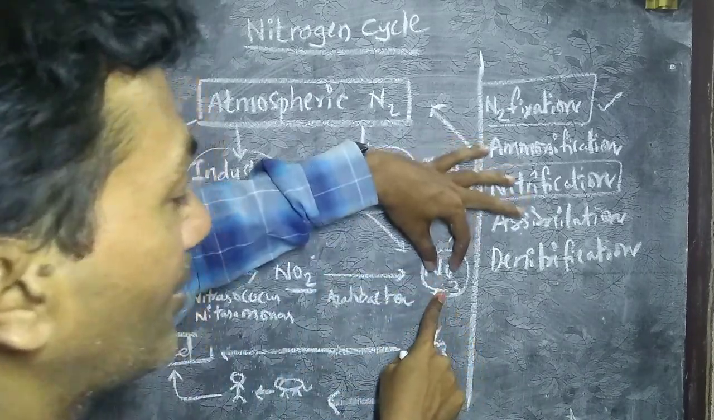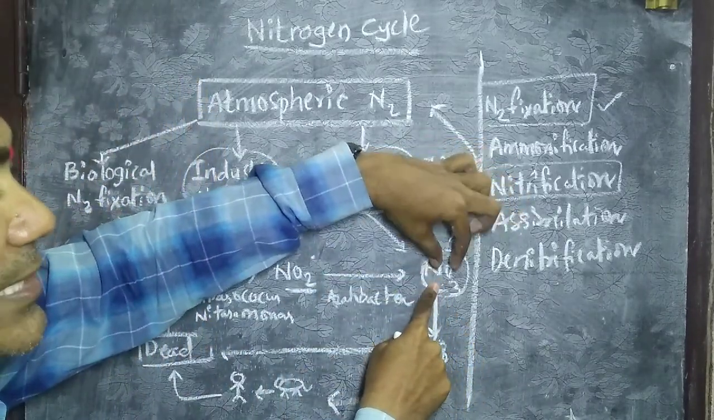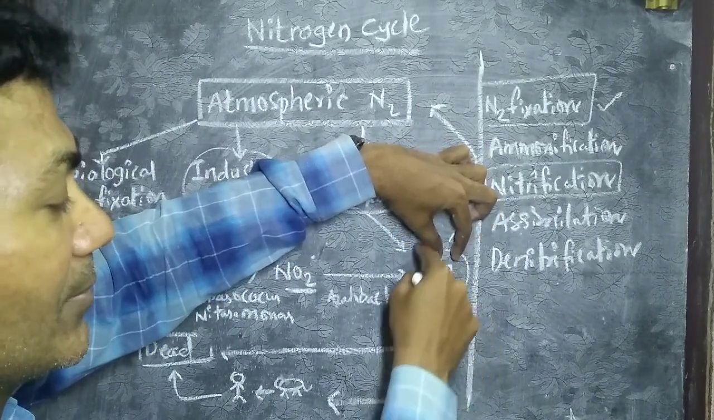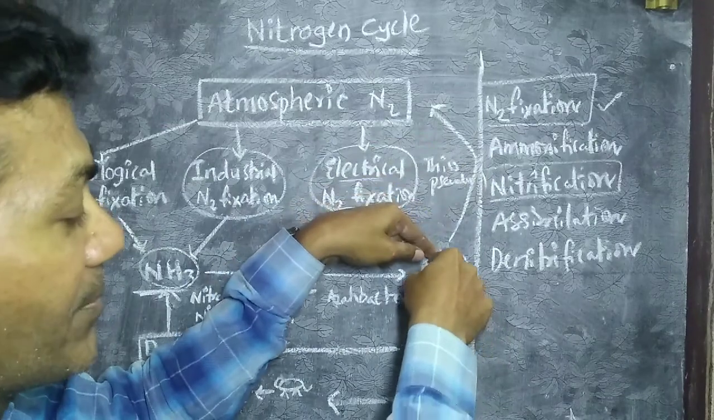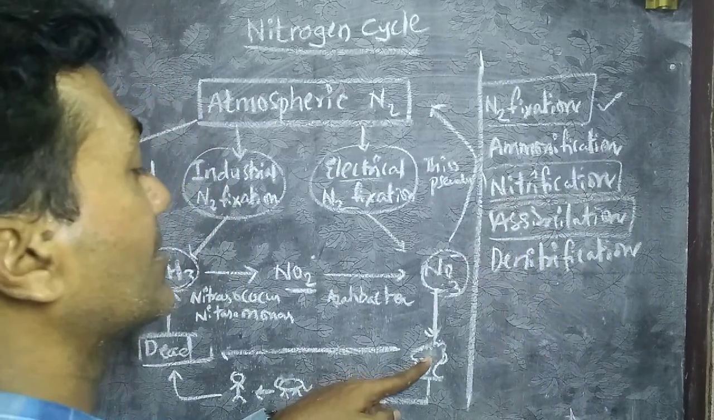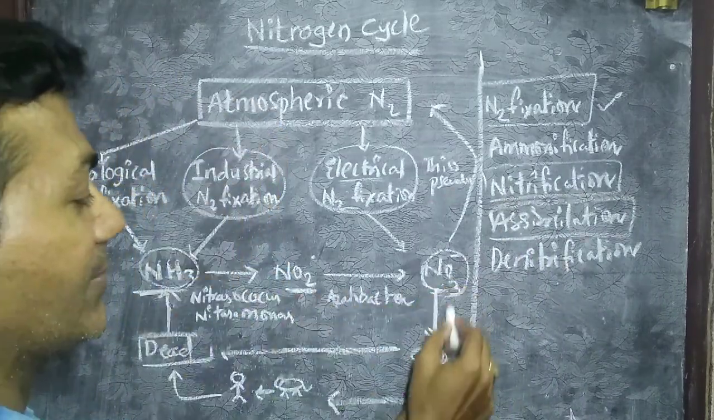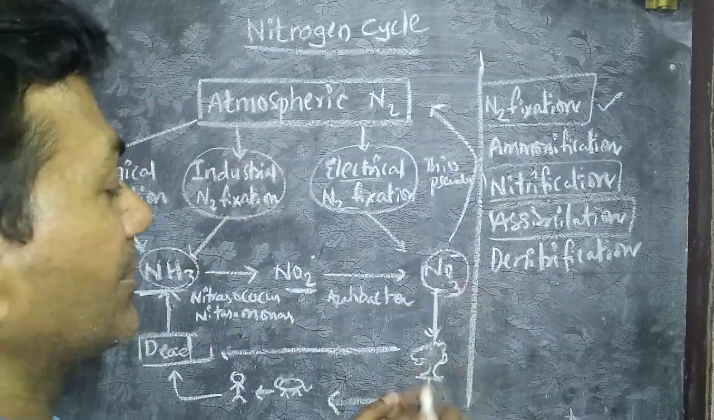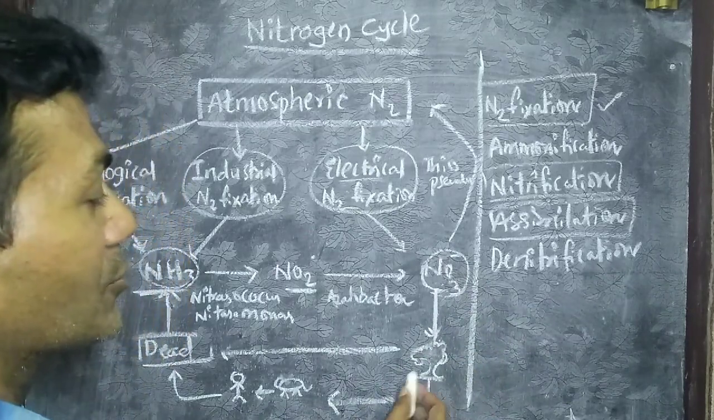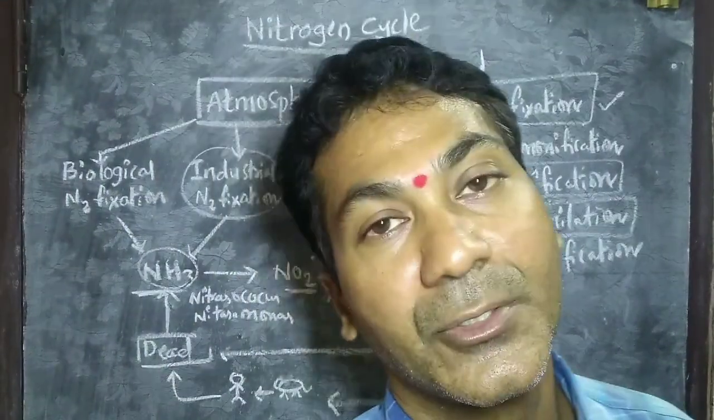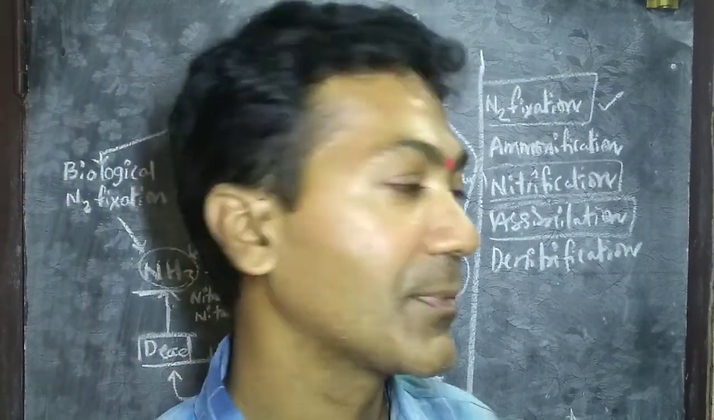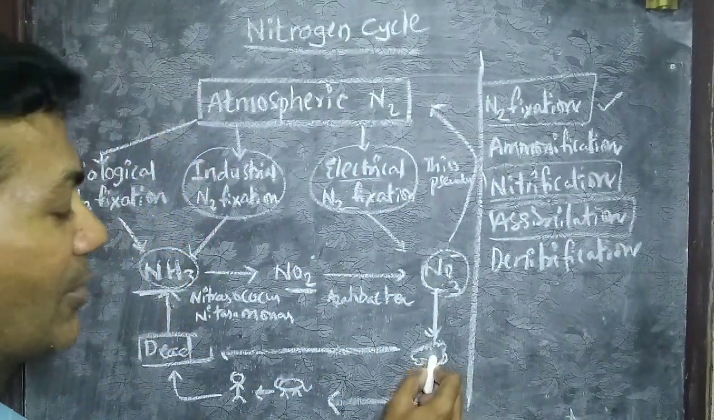Once nitrates are formed, they are dissolved in the water. These dissolved nitrates in the water are taken up by the plants. This process is known as assimilation. The third step, assimilation. So assimilation is the uptake of nitrates into the body. Once nitrogen is received by the plant, it stores nitrogen in the form of biomass.